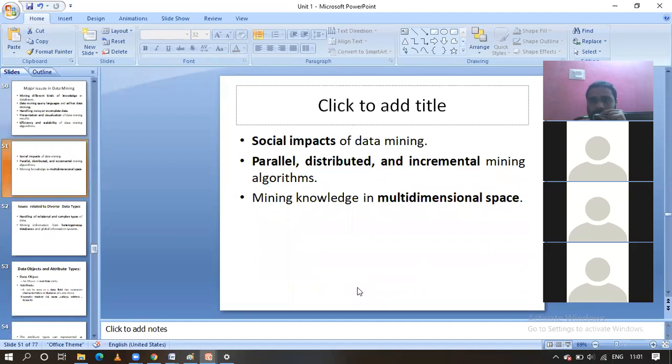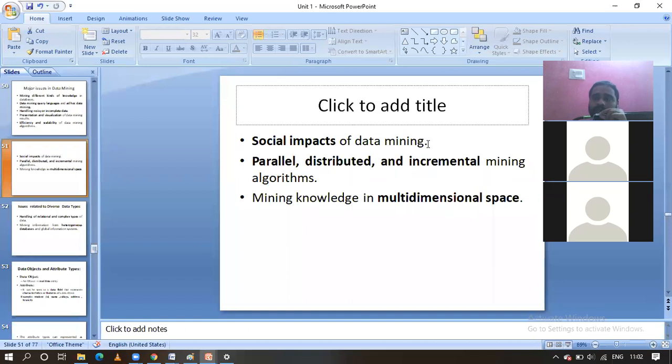Okay, and the next one is social impacts of data mining. If you are using this data mining in a proper way, we are going to benefit the society. If you are going to use it in the wrong way, that will affect, guys. For example, if these data mining algorithms are used by the terrorists or Maoists, then it will produce negative results. If you are going to use this data mining in a positive way, that will be useful for the society only. It should not be used in a wrong way, guys.